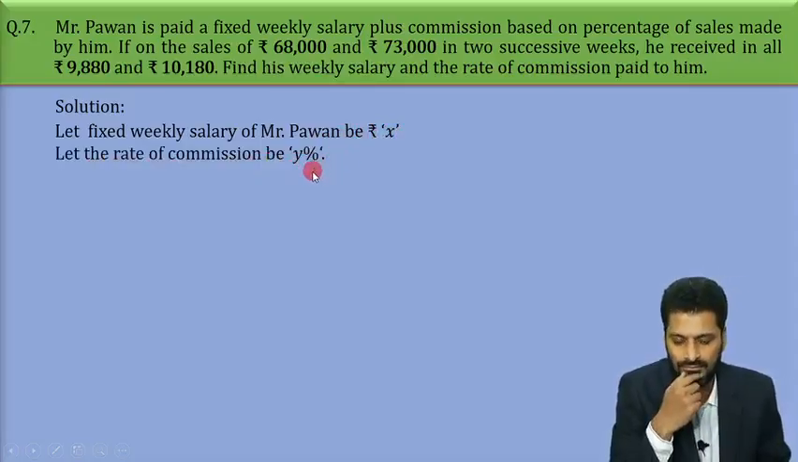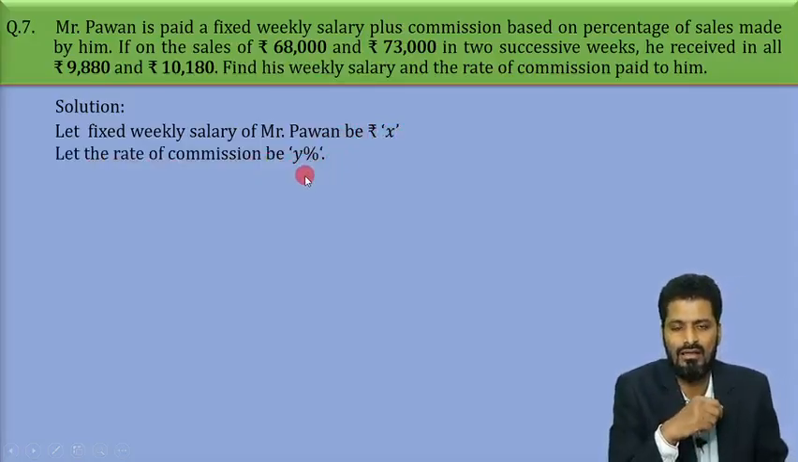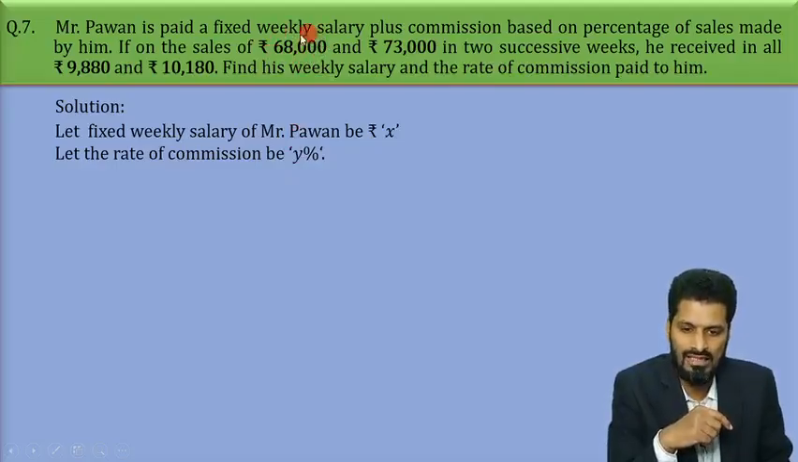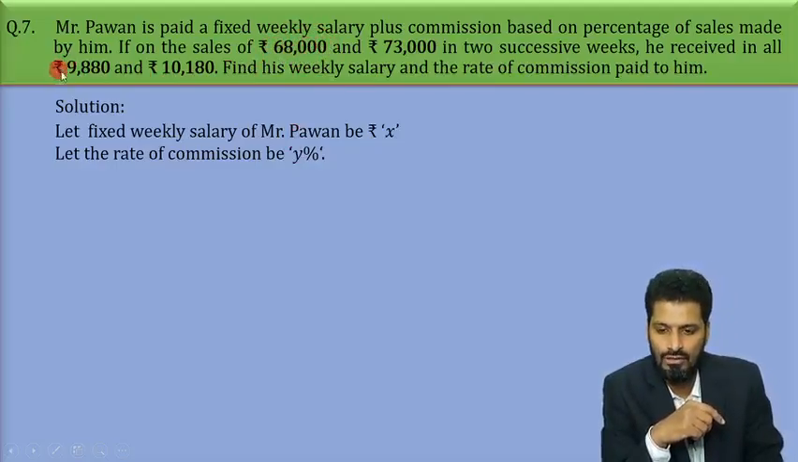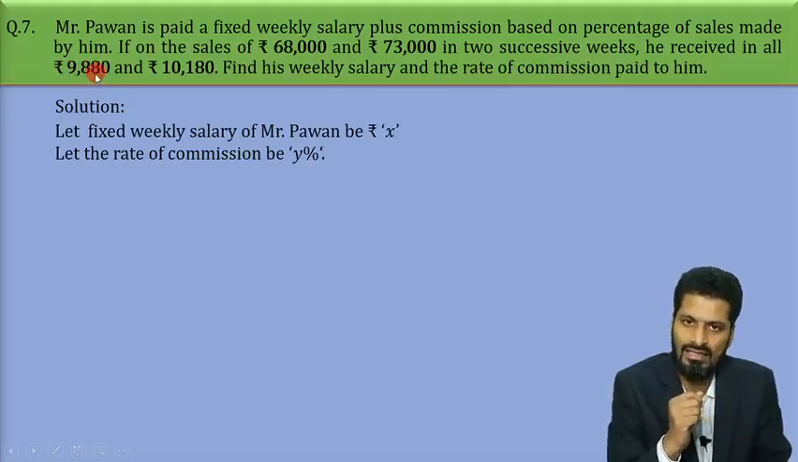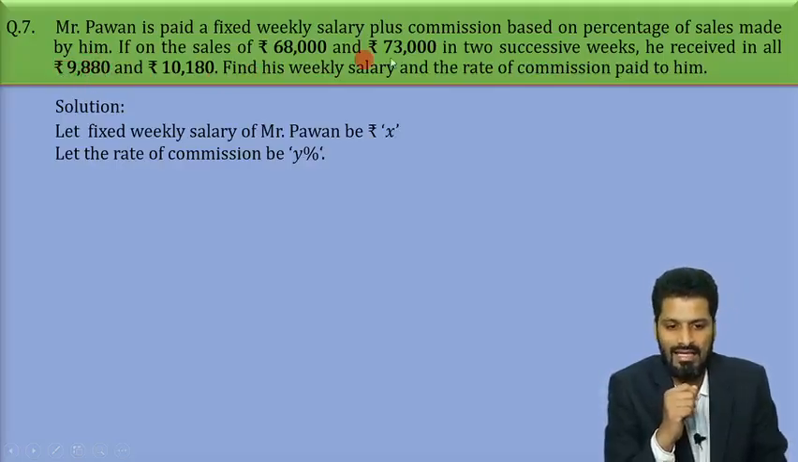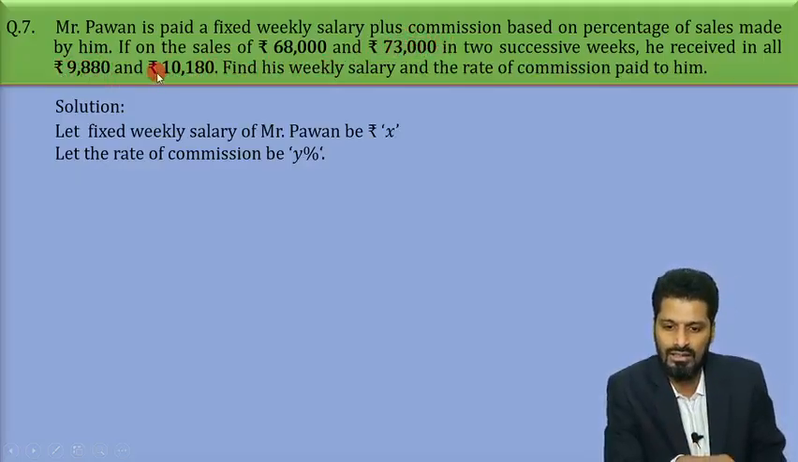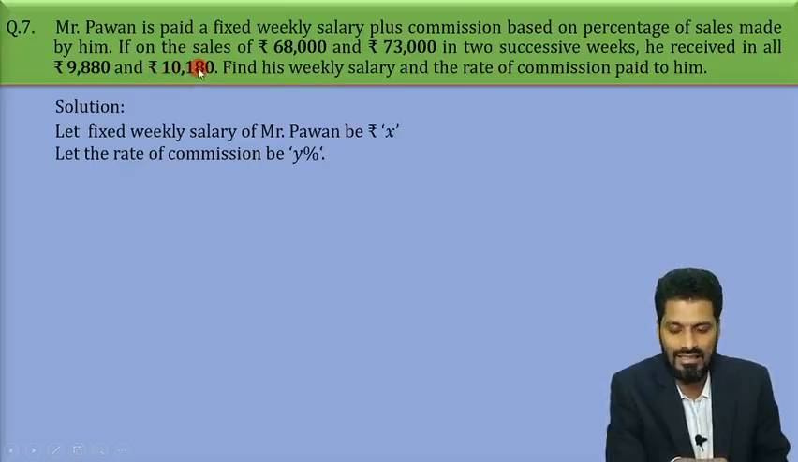Very simple. Now in the question, we are given details of 2 weeks. For the first week, the total sales value was rupees 68,000 and the total earning was 9,880. And similarly for the second week, the total sales was 73,000 and total earning was 10,180.